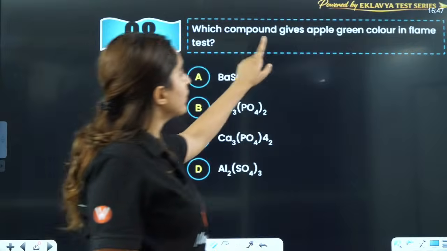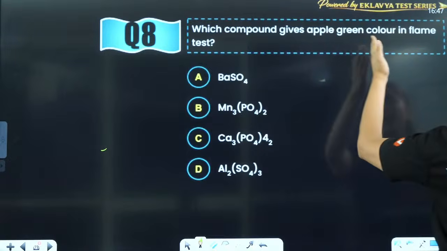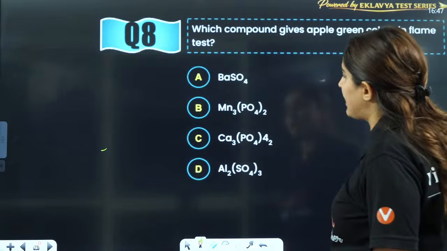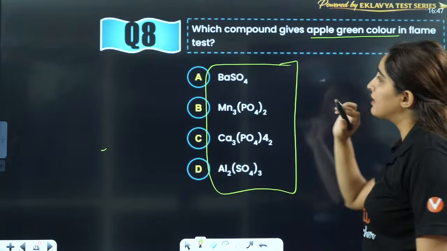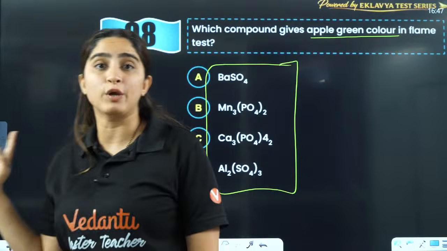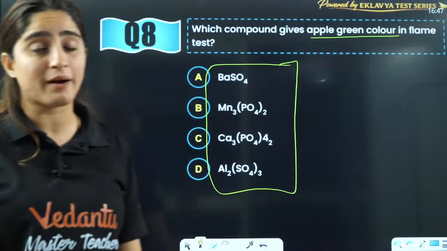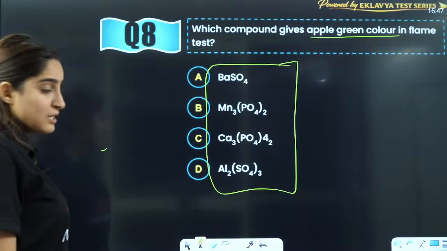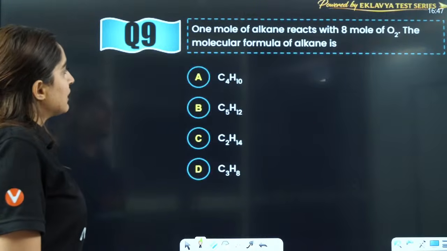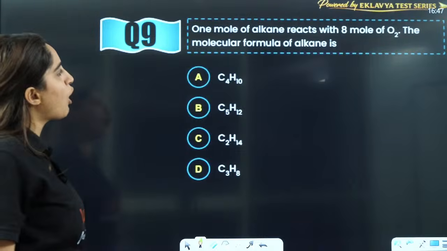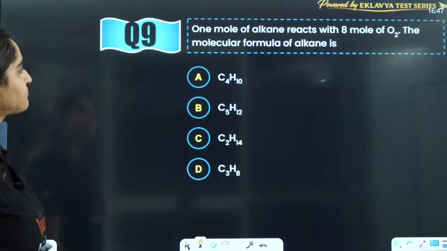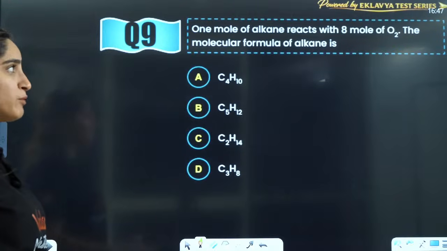Which compound gives apple green color in flame test? Very simple question. This is from POC, practical organic chemistry, right? Then 1 mole of alkane reacts with this, the molecular formula of alkane. Okay, 1 mole of alkane reacts with 8 mole.